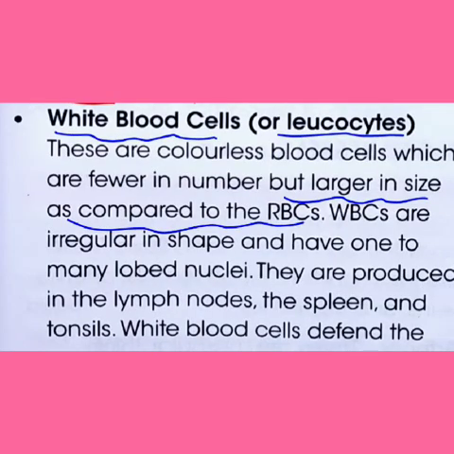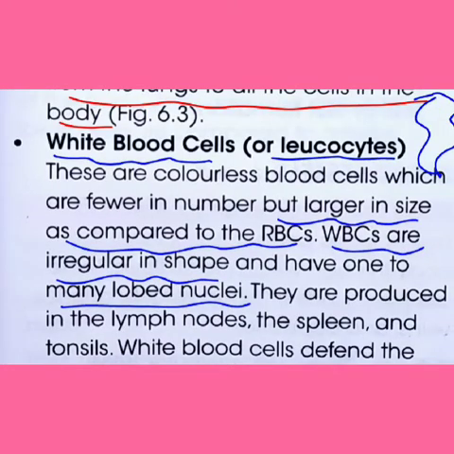Even white blood cells are not biconcave in shape like red blood cells. White blood cells are irregular in shape, means they have no fixed shape. They are irregular and have one to many lobed nuclei. So it contains nuclei. Where are they produced? They are produced in the lymph nodes, spleen, and tonsils.